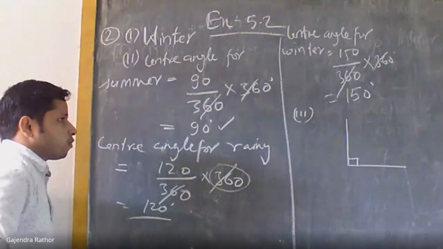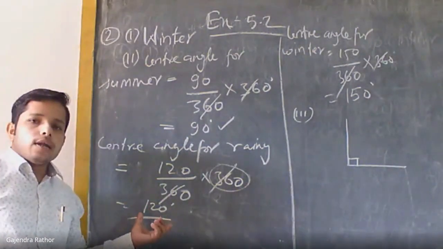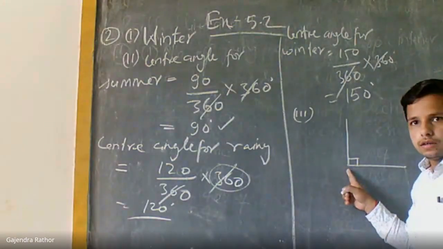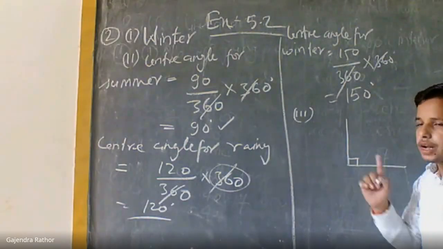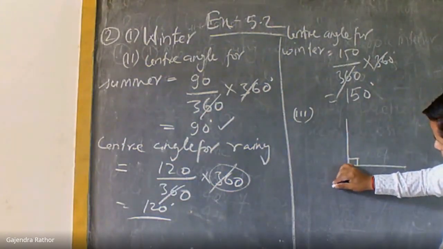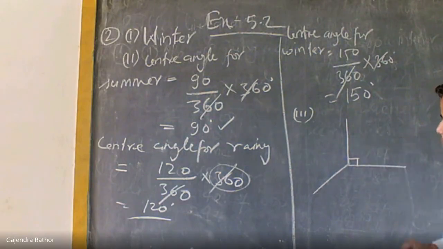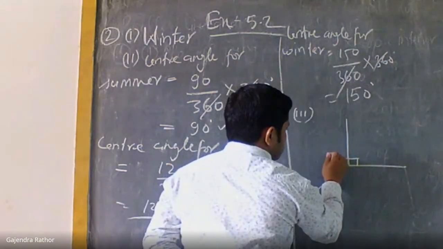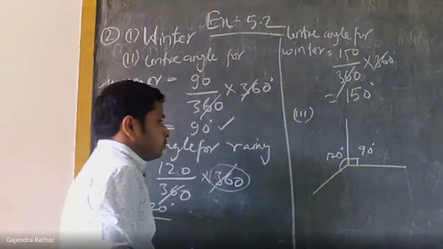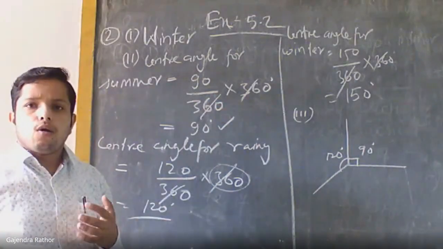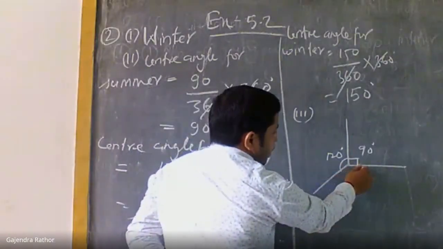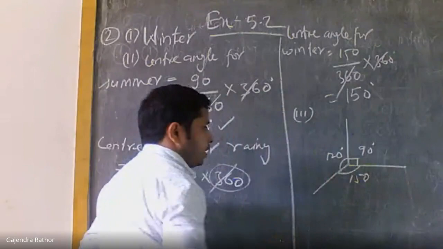Now second, 120. For the next angle, 120, this line will be the baseline. Now we have to draw the 120 angle on this line. You can draw by protractor or compass. So this is the 120. This is 90. Now only the third angle remains. There is no need to draw another angle because the remaining angle will be 150.